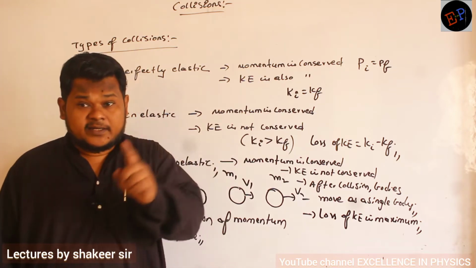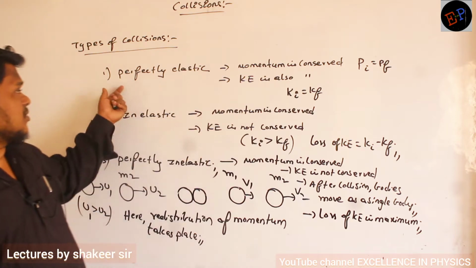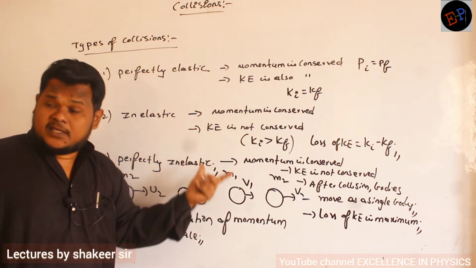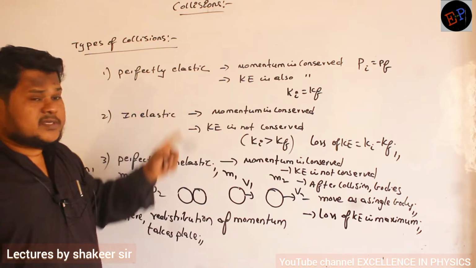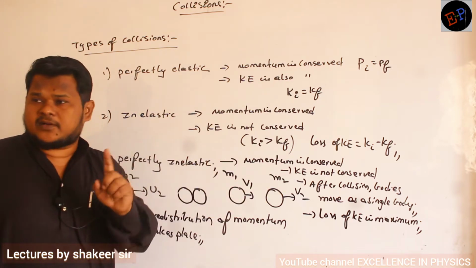But kinetic energy is conserved in only one collision. What is that? Kinetic energy is conserved only in perfectly elastic collision. Here there is loss of kinetic energy. Here the loss of kinetic energy is maximum. In both of them, bodies will get separated after collision. But here, bodies will not get separated after collision.